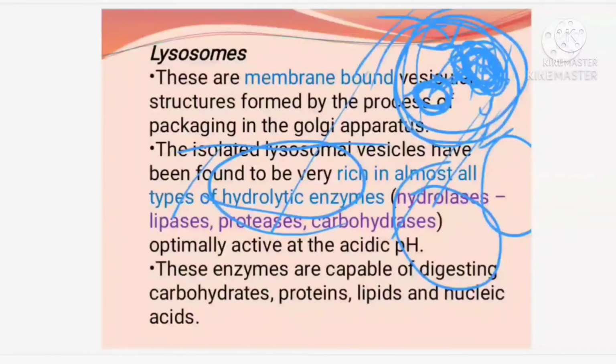So, when everything is digested, the cell itself will die. But whether this death is good or not, yes, they are committing suicide so that the other cells are protected. It is not moving on to the other cells. That is the function of lysosomes. They help as suicidal bags, help in digesting substances, and especially play a major role with foreign bodies. Other than that, lysosomes also help whenever something has to be digested inside the cell. These enzymes are released in minute quantities, which helps in digesting it. So, that is regarding your lysosome.